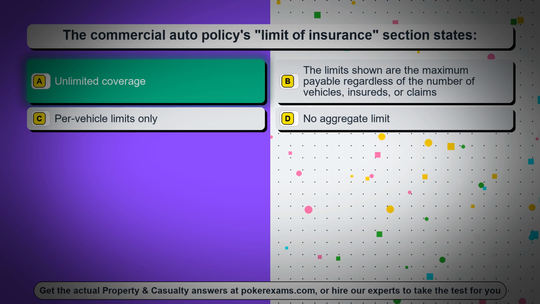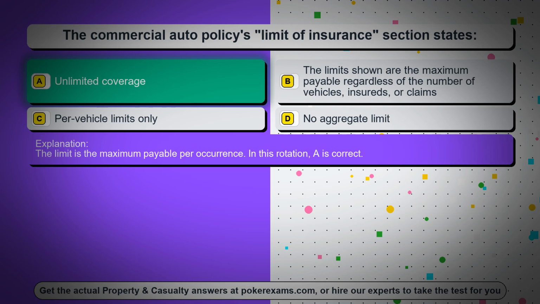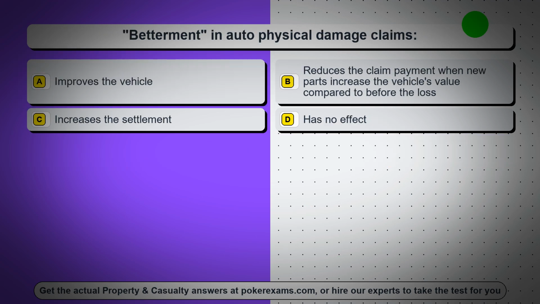The correct answer is option A. Unlimited coverage. The limit is the maximum payable per occurrence. In this rotation, A is correct. Question 36. Betterment in auto physical damage claims. Option A. Improves the vehicle.